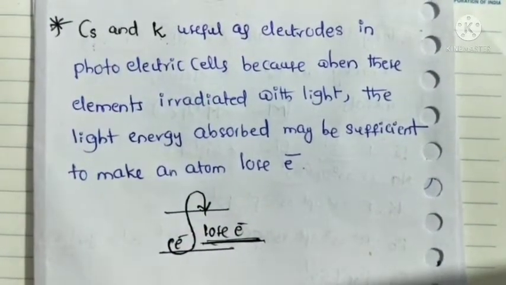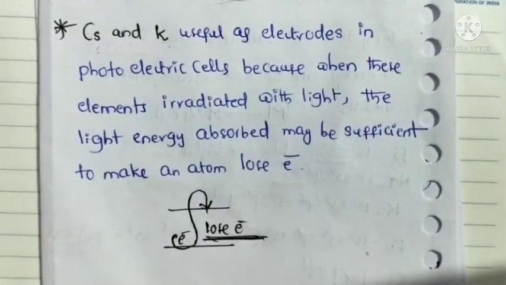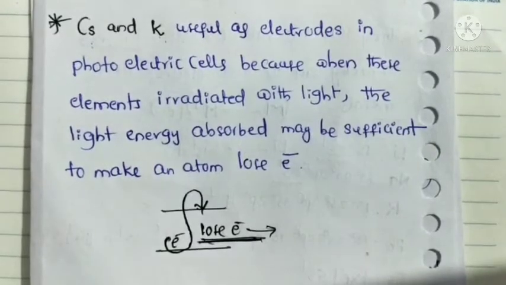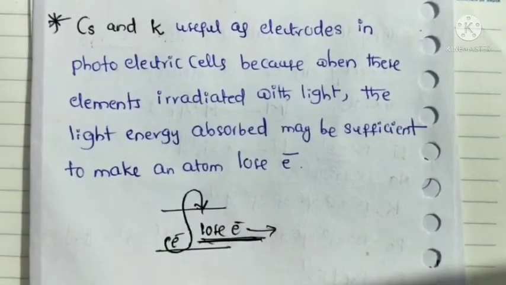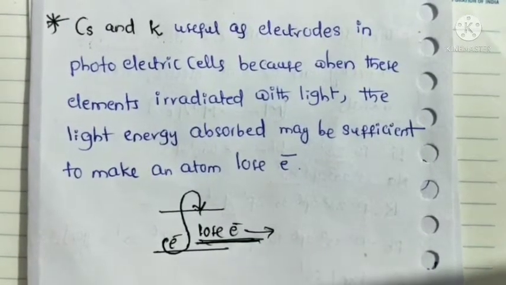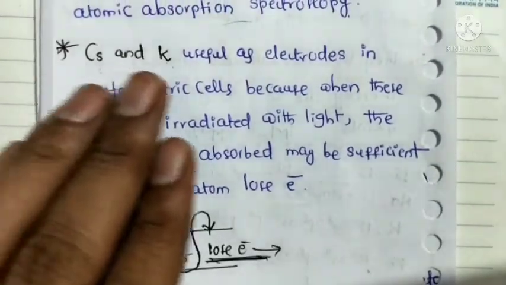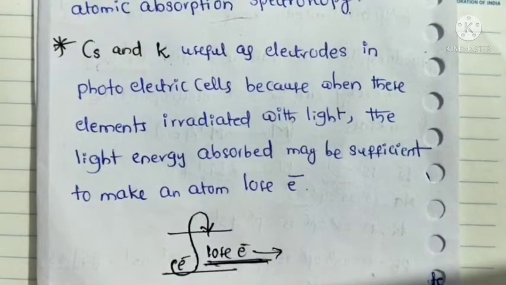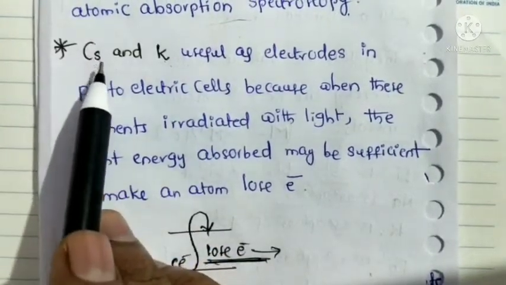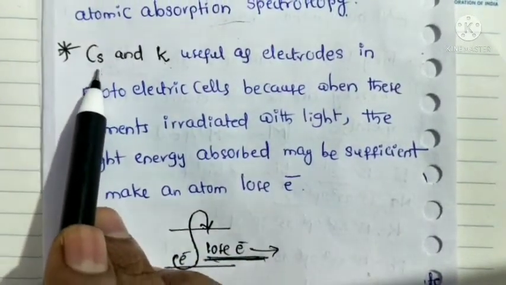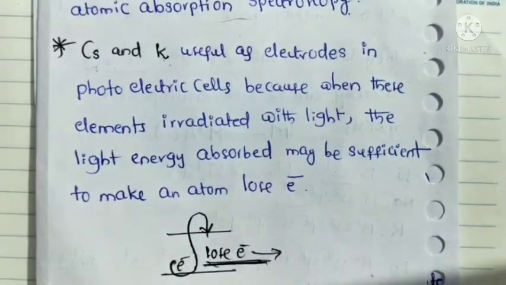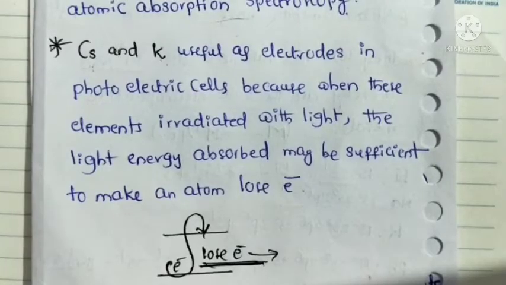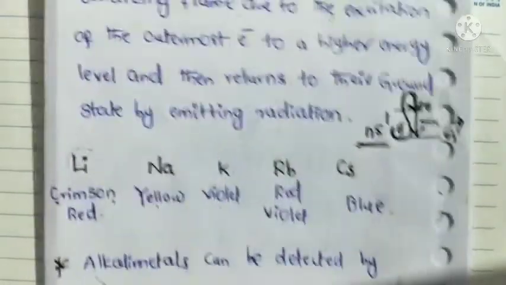This losing of electrons is responsible for the electricity in the calculator. So this is the working principle of a solar calculator, in which we use cesium and potassium metals. So these are the physical properties of alkali metals.